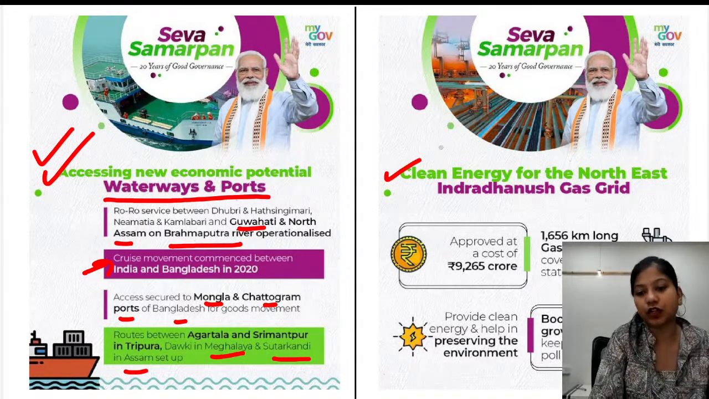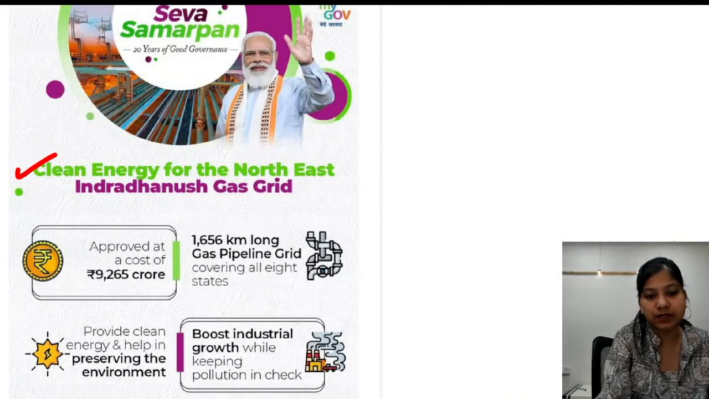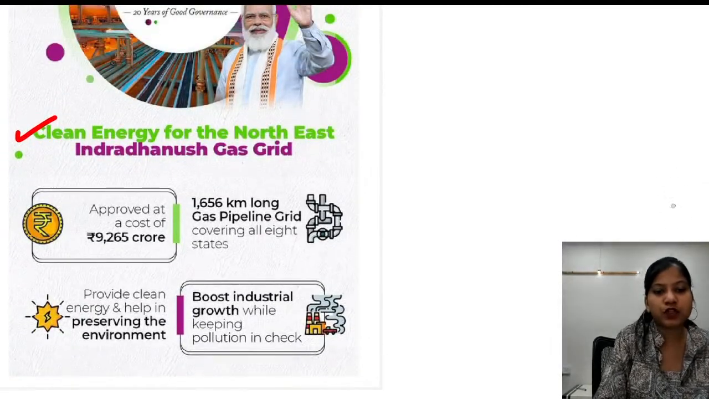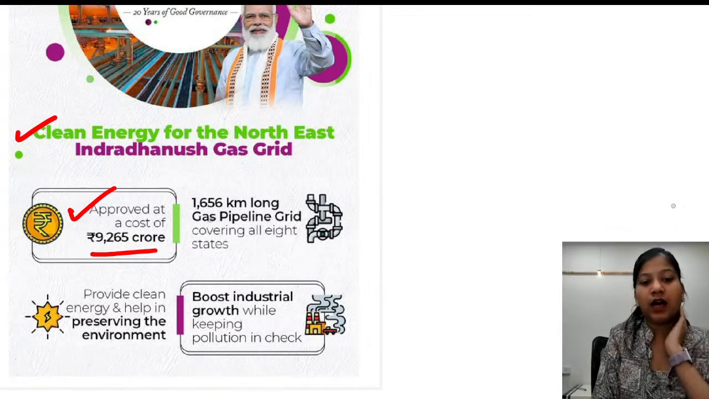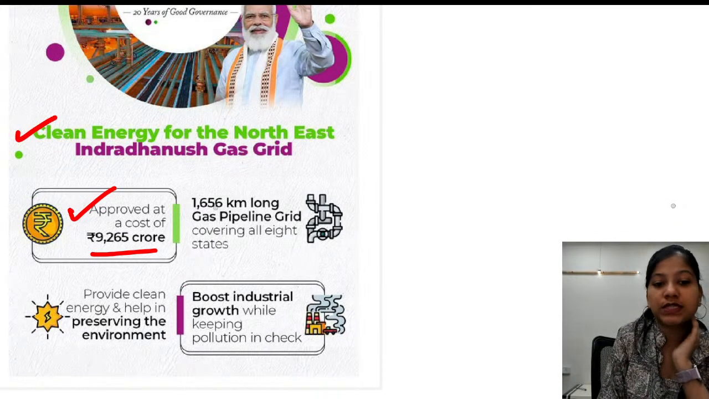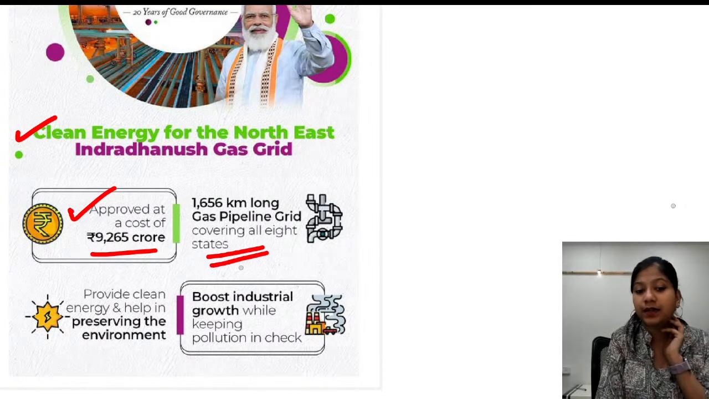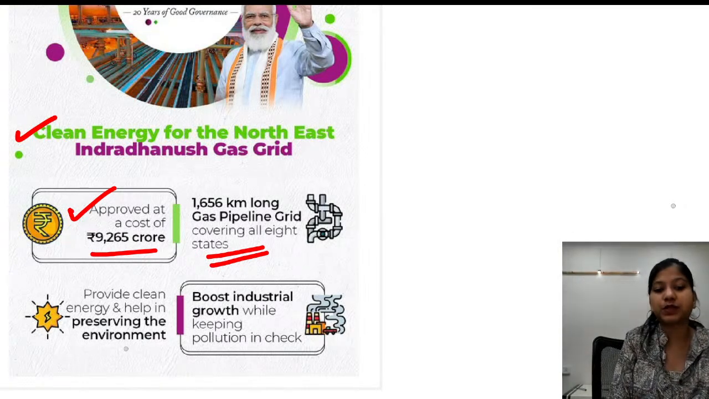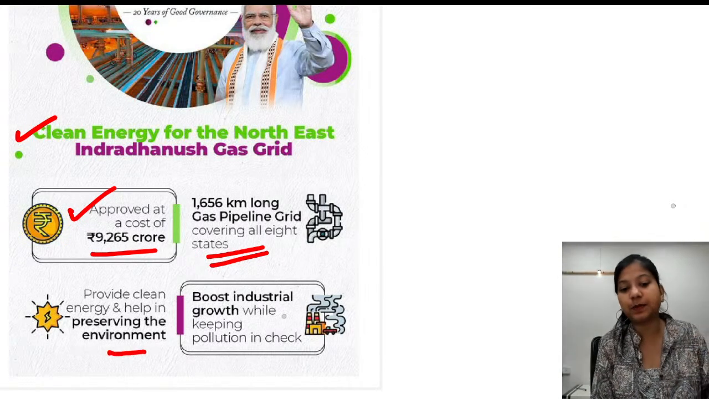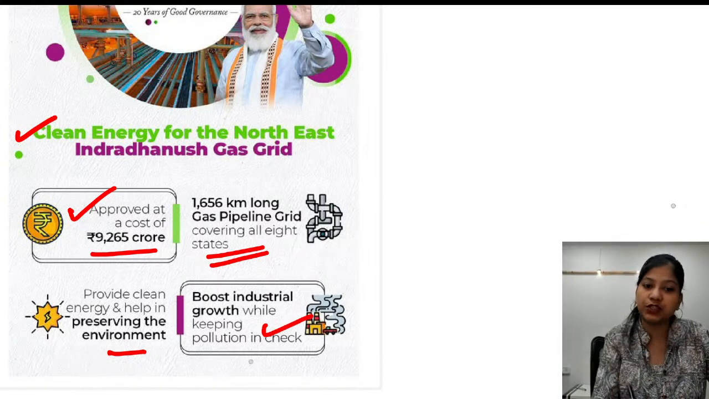Next is clean energy for the northeastern region. So Indradhanush gas grid project is there. It was approved at a cost of rupees 9,265 crores. And it aims to create 1,656 kilometer long gas pipeline grid covering all the 8 states of the northeastern region, provide clean energy and help in preserving the environment, and the other purpose is to boost the industrial growth while keeping pollution in check.